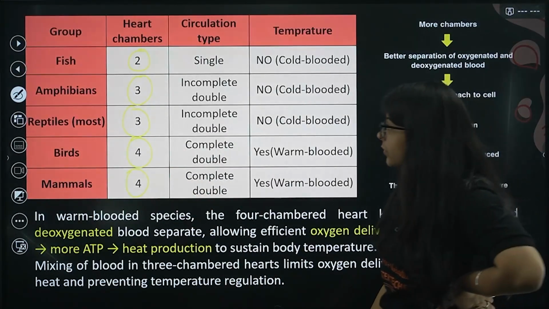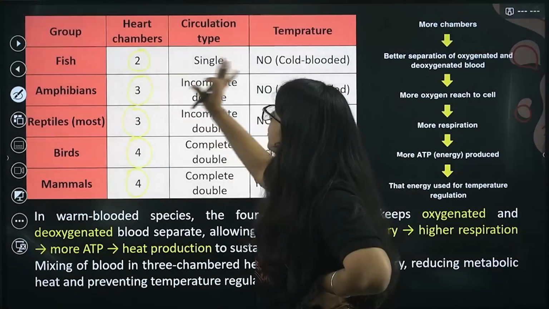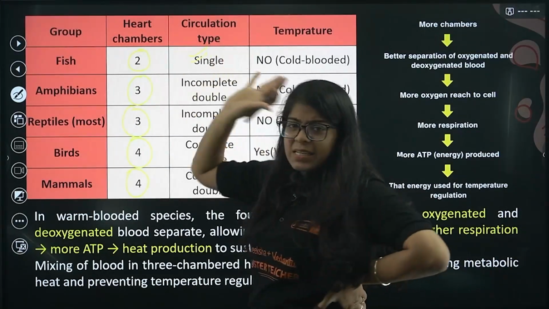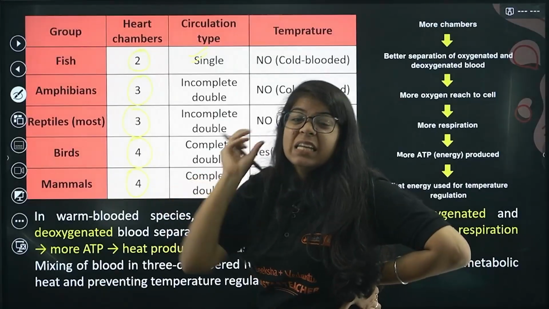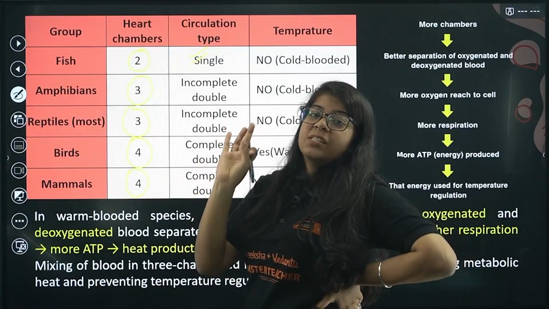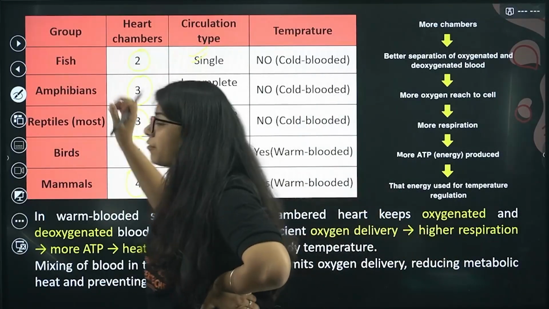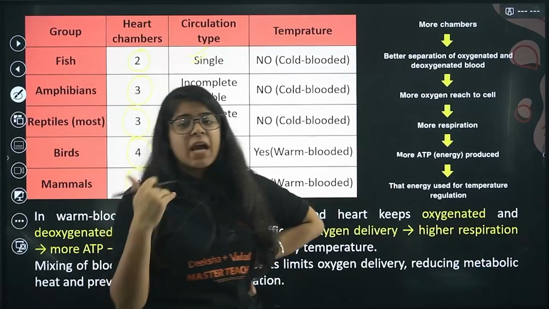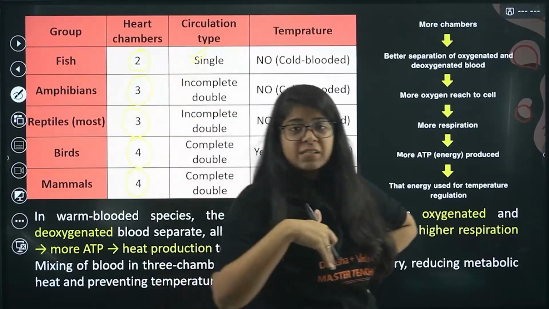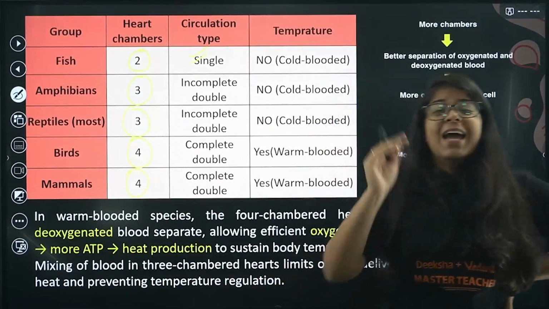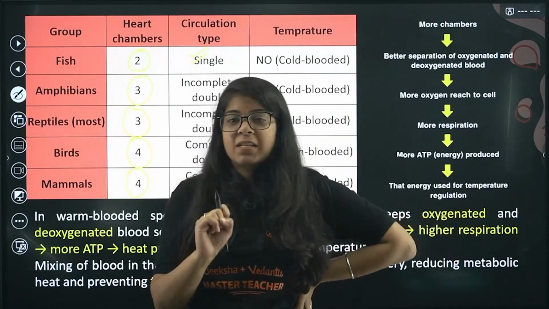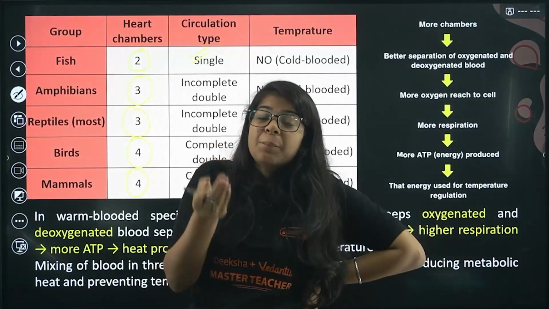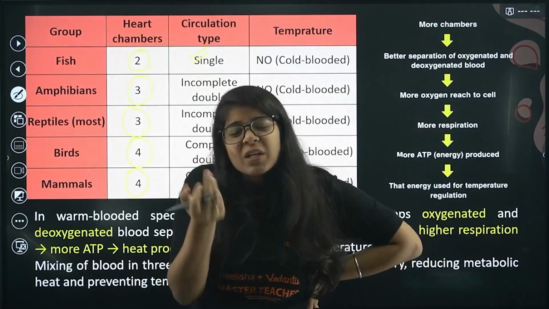In fish, the circulation type is single. One single circulation is happening: heart to gills, gills to body, body to heart. In amphibians, there is incomplete double circulation, because they only have 3 chambers.